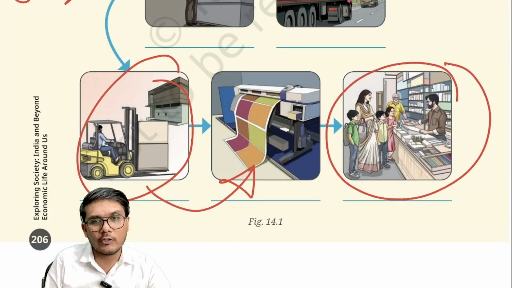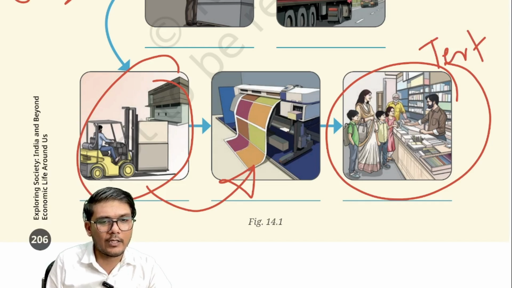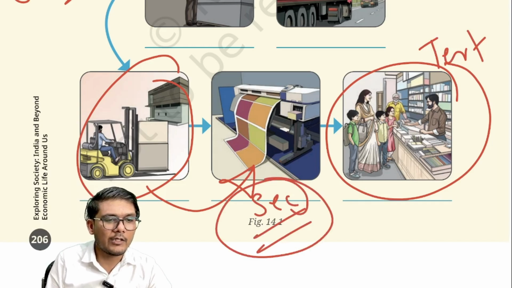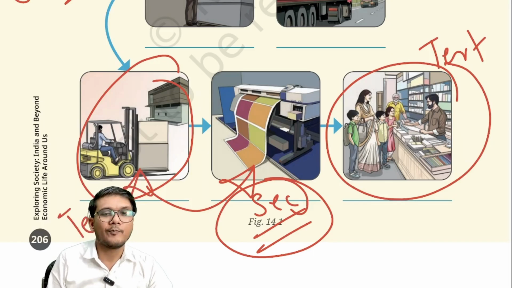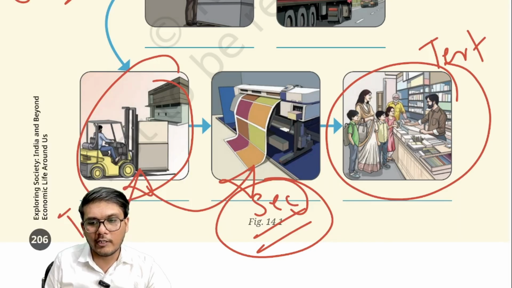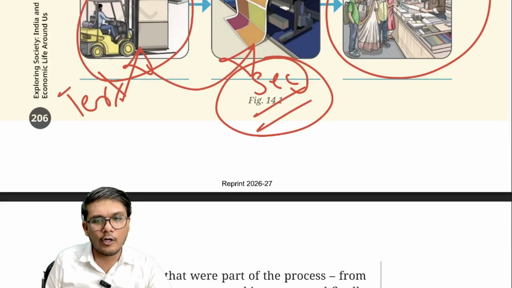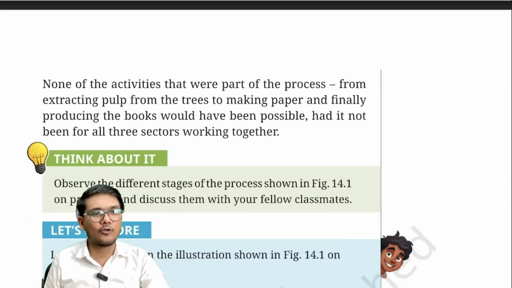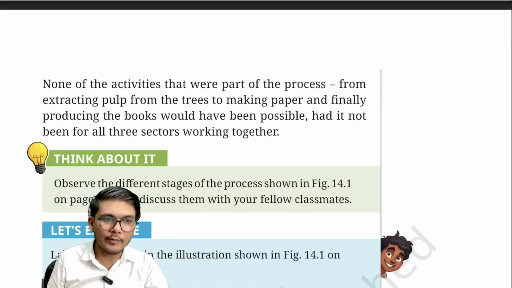So again a tertiary sector, and this again a secondary sector, wherein in the industries it is getting printed. This is again a tertiary sector if it is getting transported. So you have all the sectors working in sync in order to provide the NCERT book that you are reading from. Hope that's clear.